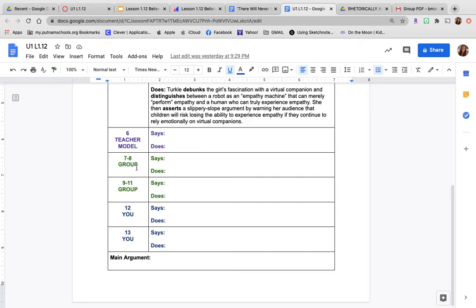Paragraph 7 through 8, the group is going to do it. 9 through 11, group. 12 is all you. 13 all you. Main argument is all you.